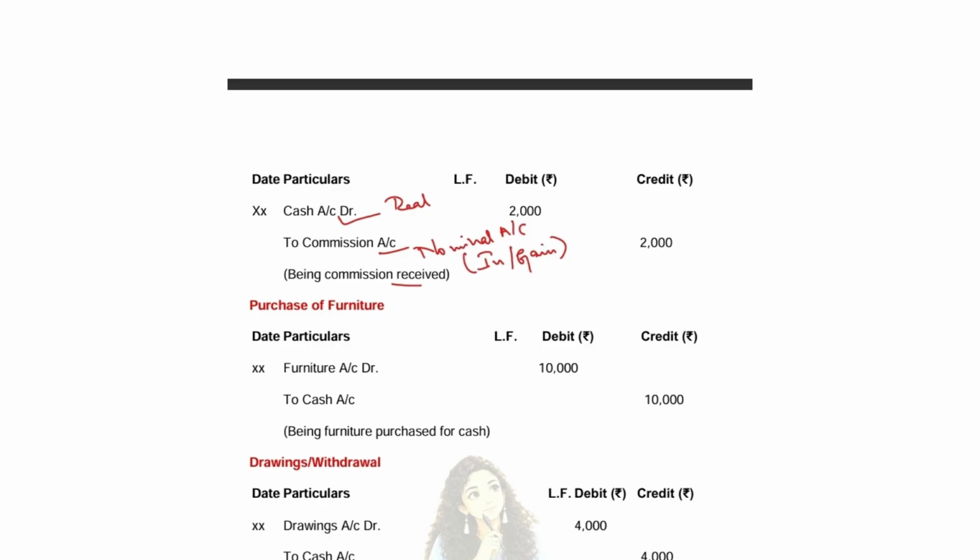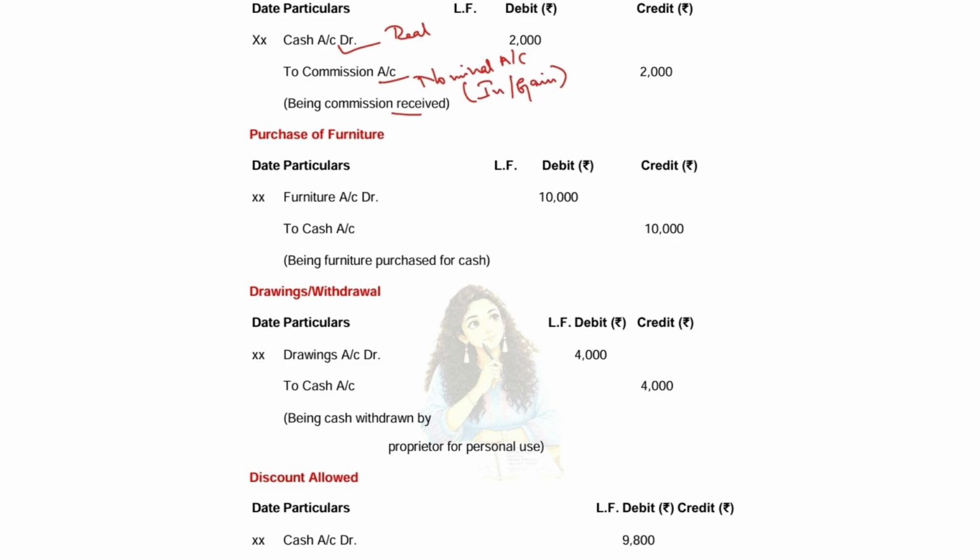Next comes the purchase of furniture. You are paying cash to purchase furniture. The entry for this is furniture account debtor to cash account. Furniture is a real account because it is an asset.